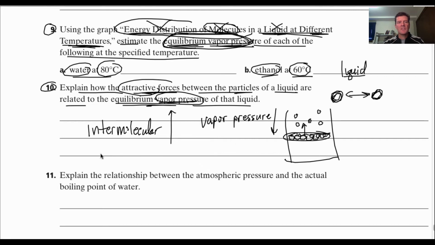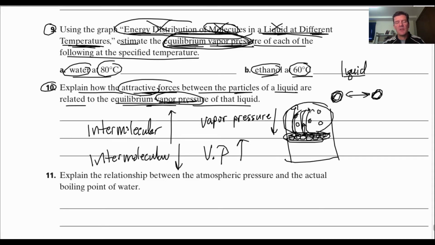If this intermolecular force is very weak, if they really don't hold on to each other very well, then lots of these particles are going to be able to escape from their neighbor and go into the gas. If it's low, then as you can assume, the equilibrium vapor pressure will be higher. You'll have more gas particles up here, and more of them will be able to escape. Now remember, the gas particles increase. As those numbers increase, you're still going to have some that lose energy and come back into the liquid phase. And once you have the rate in one direction equal the rate in the other direction, you have reached that equilibrium, and that's what we're looking at. Okay?